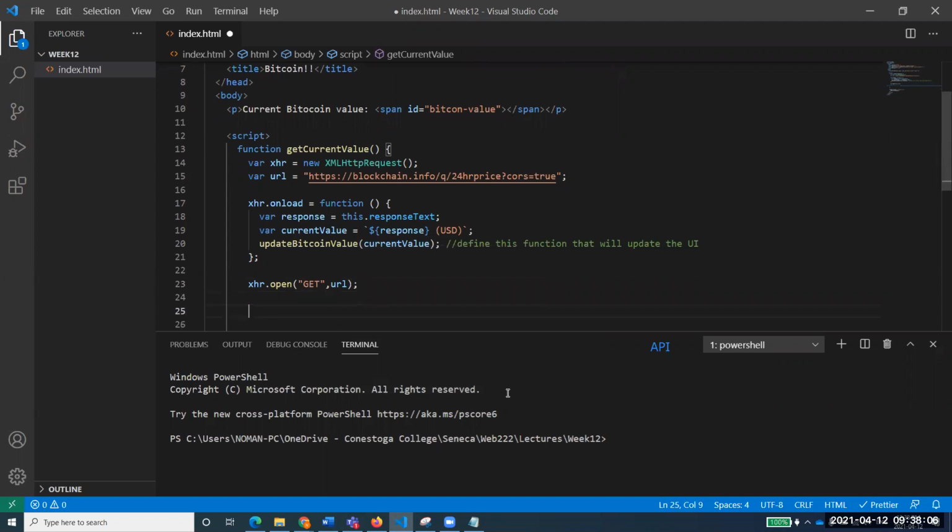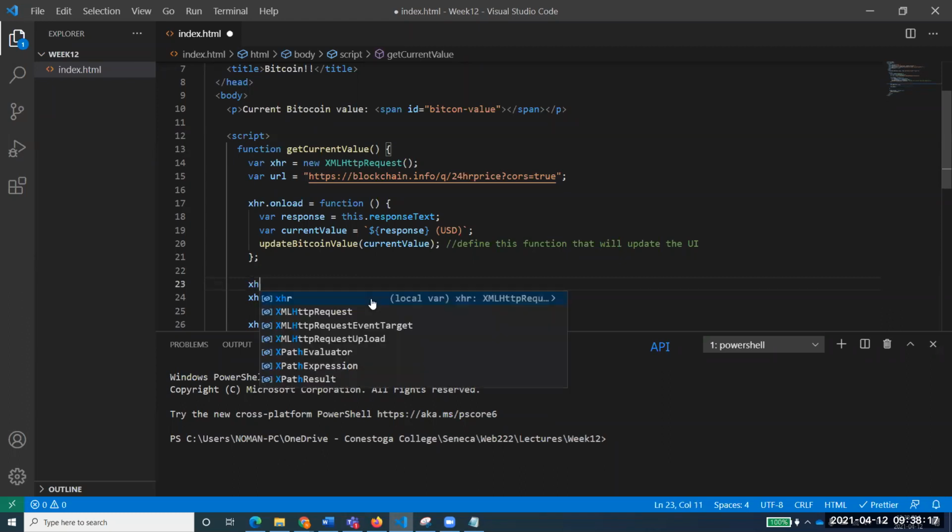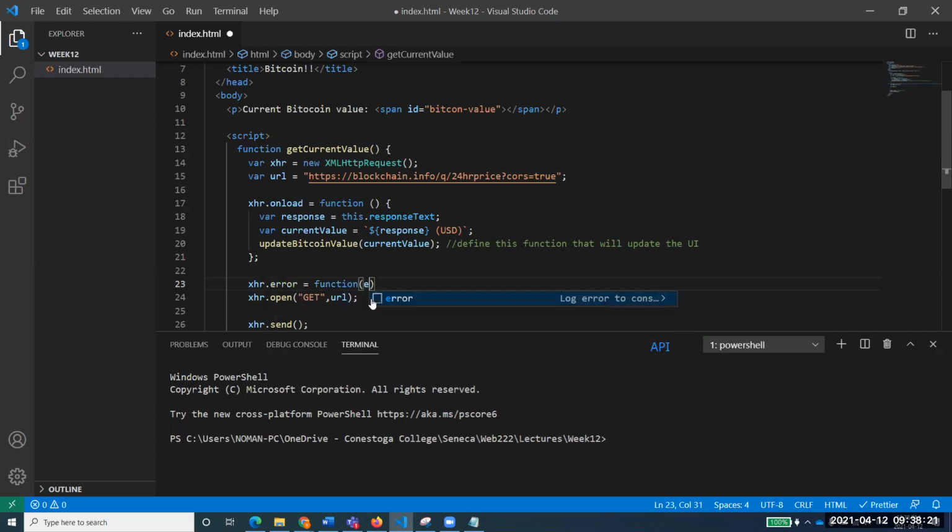And the other part is again XHR.send, typically to send the request. There is also something called, if you can see in the notes, XHR.error. So if some error occurs, you need to run a function, and that function will be creating an event over here.